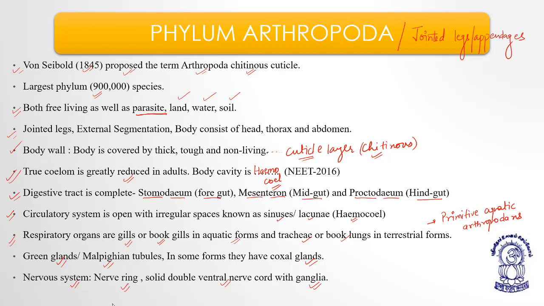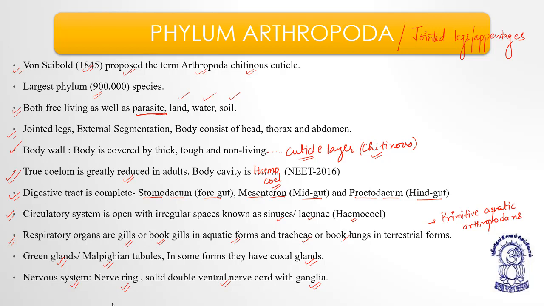They may show different kinds of habitat, meaning they can live freely, they may be parasitic, okay, they can live on land, they can live in water as well, or soil as well. Now as they have jointed legs, that's why the term Arthropoda is given.